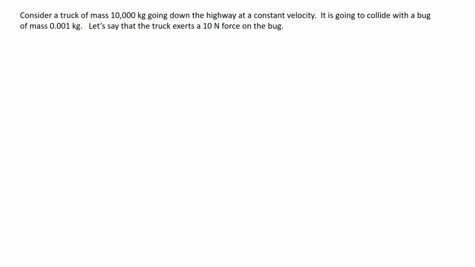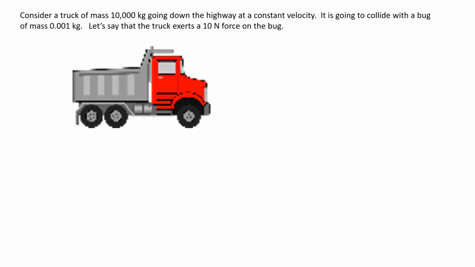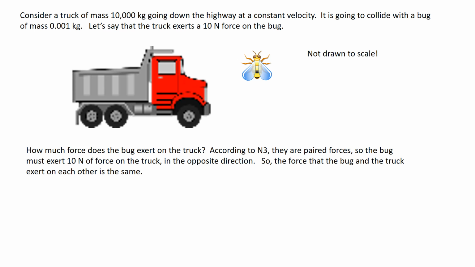So, consider a truck of mass 10,000 kilograms going down the highway at a constant velocity. It's going to collide with a bug of mass 0.001 kilograms. And let's say, for purposes of argument, that the truck will exert a 10 Newton force on the bug. Here's my truck. Here's my bug that is clearly not drawn to scale. How much force does the bug exert back on the truck?